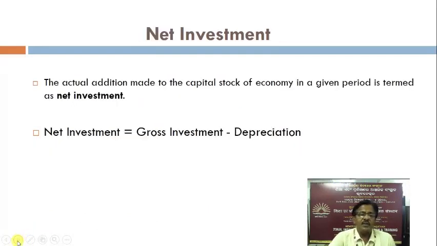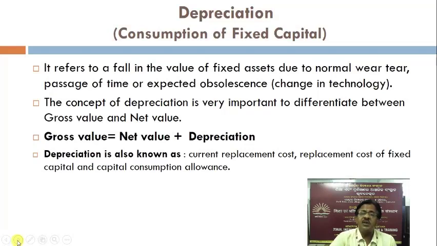Net investment. The actual addition made to the capital stock of economy in a given period is termed as net investment. Net investment is otherwise understood in this mathematical formula: net investment is equal to gross investment minus depreciation. Depreciation or consumption of fixed capital. The other name of depreciation is consumption of fixed capital.